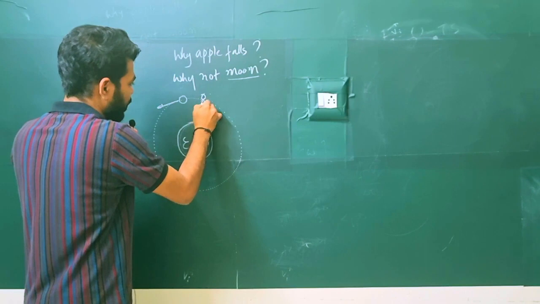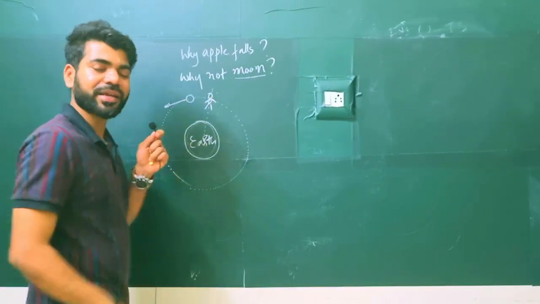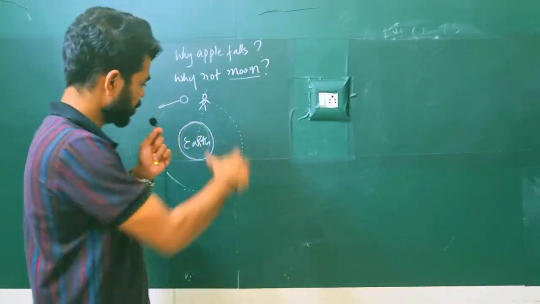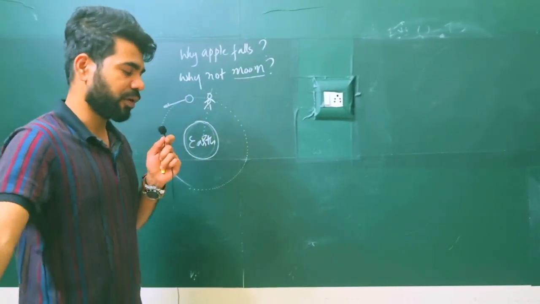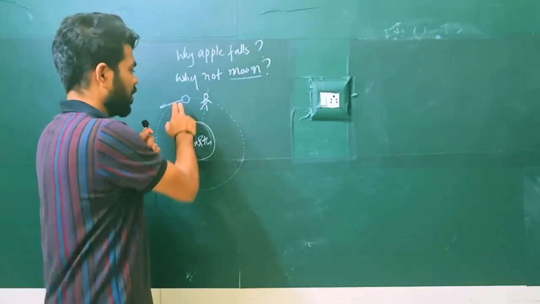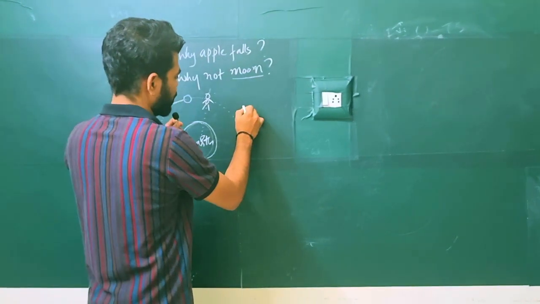But if I place you here, you will definitely fall into the earth. You will crash into the earth, definitely. Initially moving with speed that increases, and finally crashing into the earth. Fine. Why does the moon not fall? It has a very simple concept. The concept is like this.